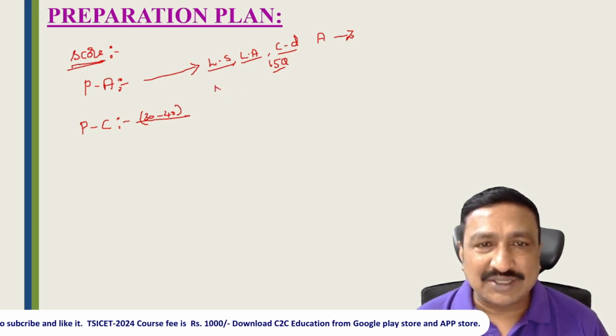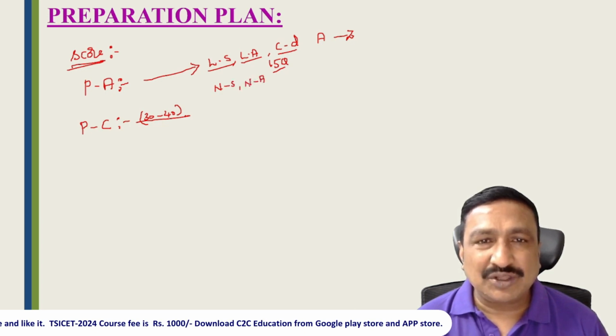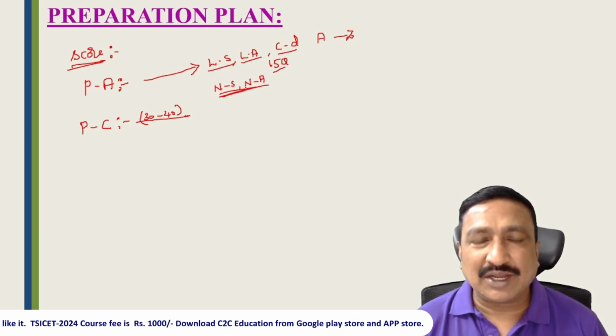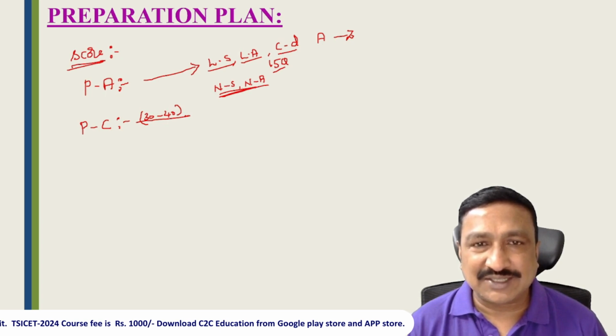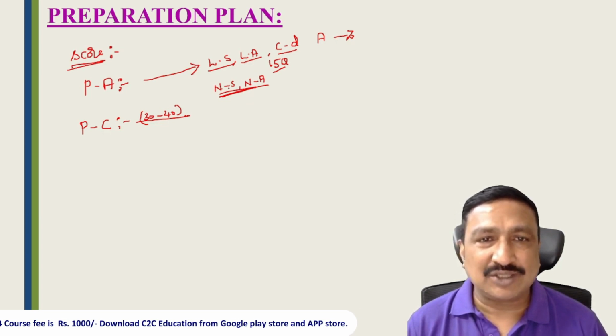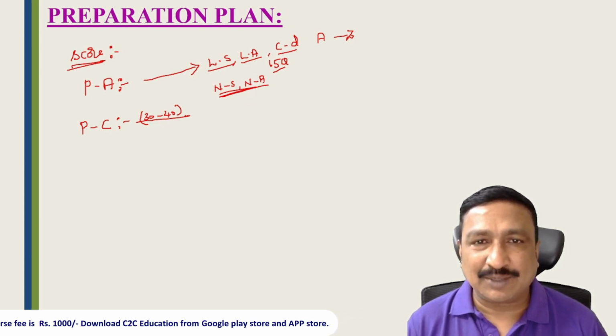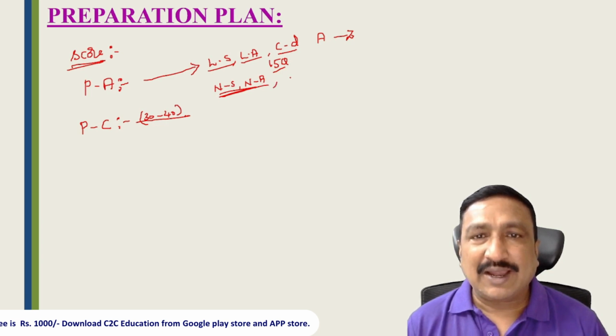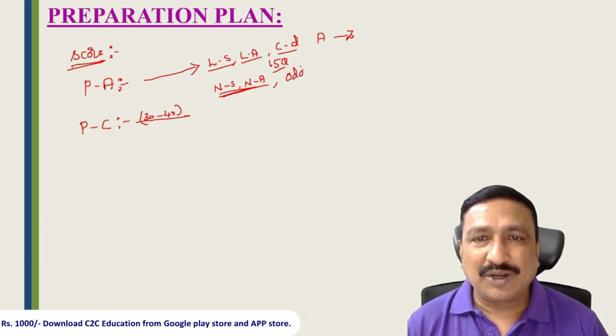And coming to number series and number analogy, it depends on a lot of concepts. You have to learn a lot of concepts in number series and number analogy. For that you can take any best book or any course and learn the techniques to identify number series questions and number analogy questions. And odd man out, you can score very easily. So this is 5 out of 5 you can score.